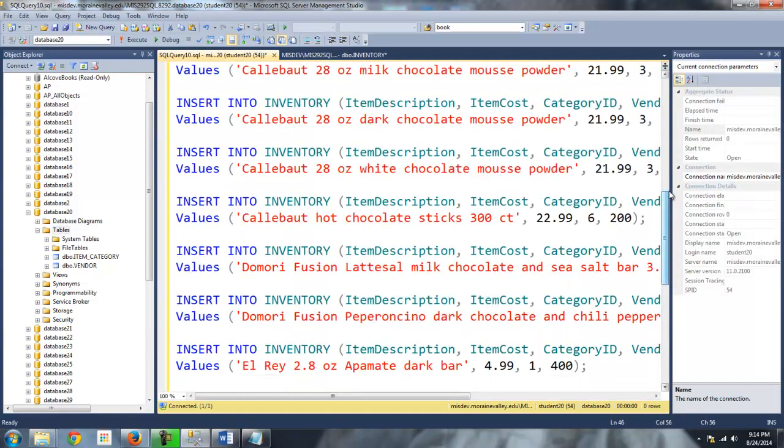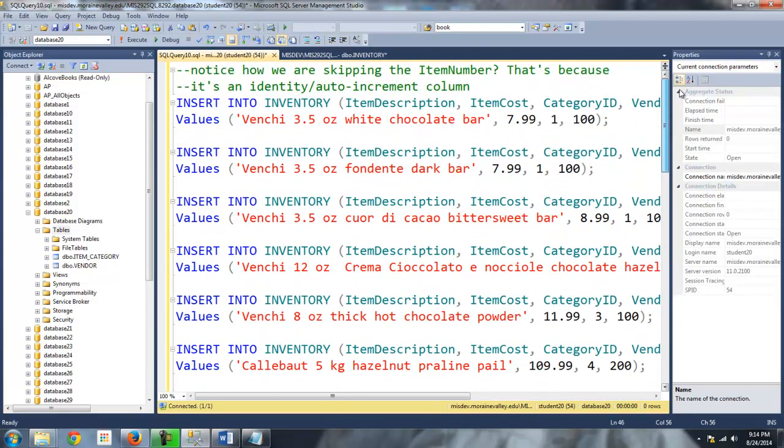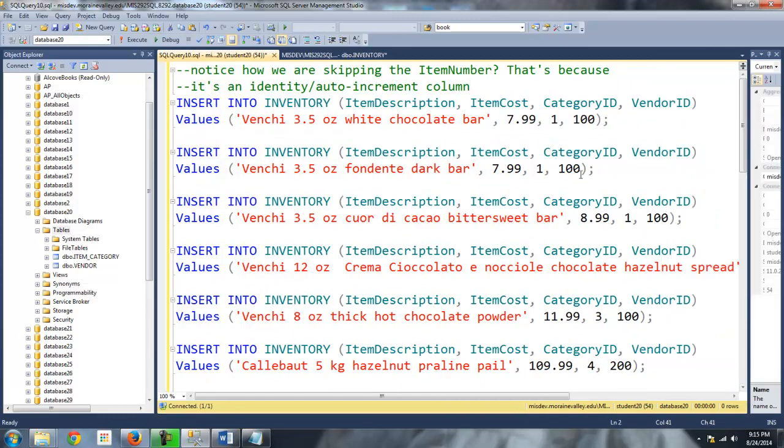So these are inserts into the inventory table. Again, we're going to be coding inserts on our own later on in the semester, but they're pretty self-explanatory. I'm saying insert into inventory, item description, item cost, category ID, vendor ID, and these particular values. The name of the item, the cost, the category ID, the vendor ID, and so on.